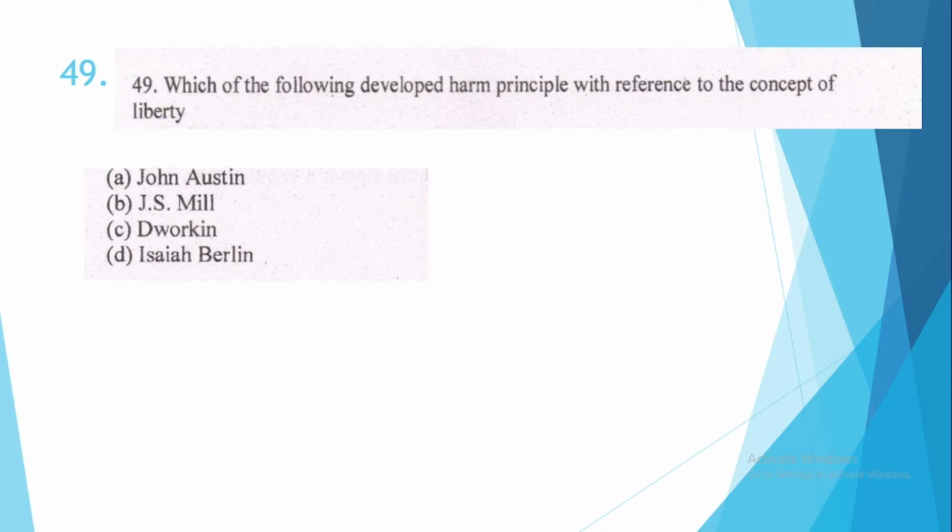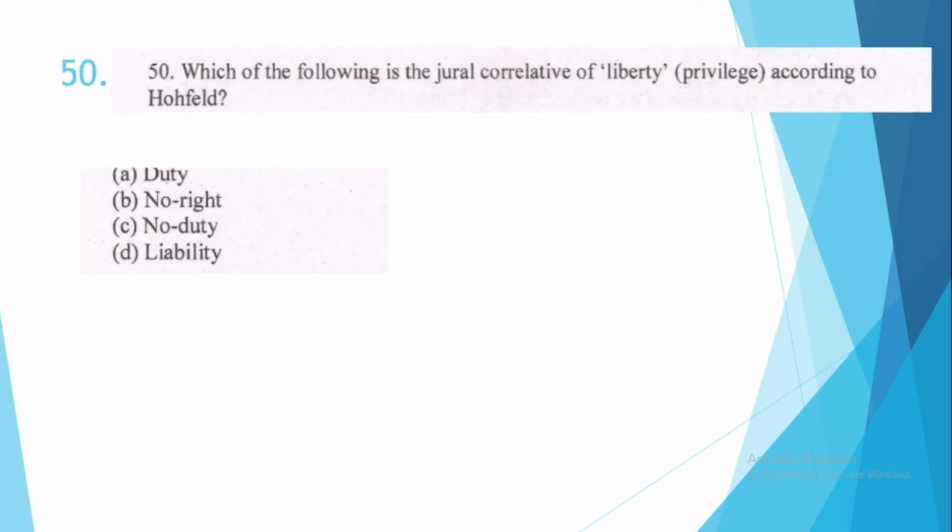49. Which of the following developed harm principle with reference to the concept of liberty? This is option number B, J.S. Mill. 50. Which of the following is a jural correlative of liberty according to Hohfeld? So this is option number B, no right.